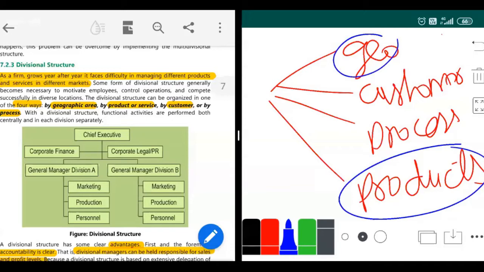Another example can be your Domino's. I'll also tell you a little bit of insight regarding Domino's, for all those Domino's lovers. Domino's works on geographic area basis only. They have a divisional structure under geographic area basis. They have a division known as India, they have division UK, division US, division China, and they have divisions like that.